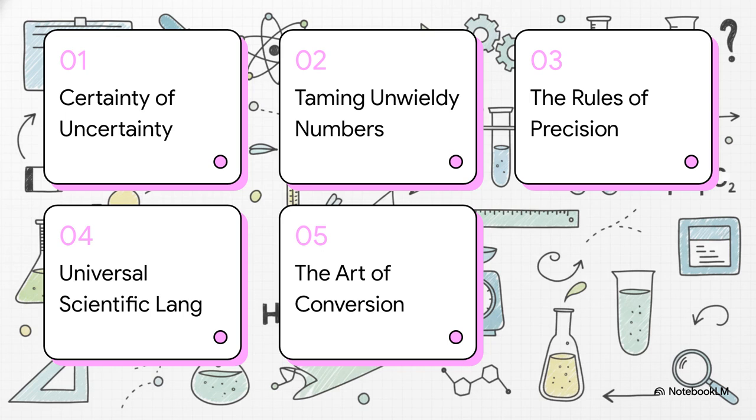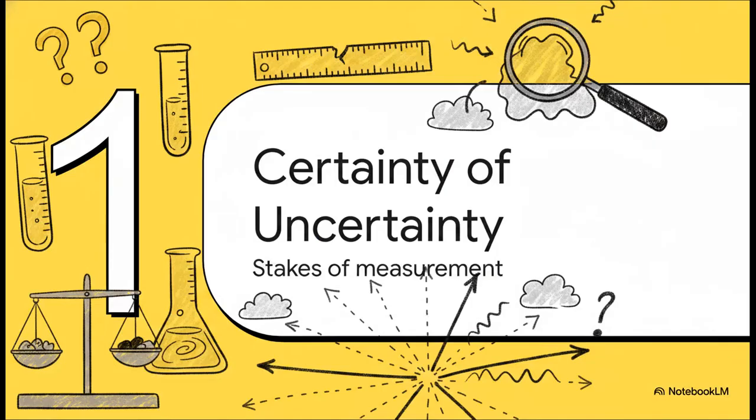First, we'll explore the certainty of uncertainty. Then, we'll tame unwieldy numbers, learn the rules of precision, adopt a universal scientific language, and finally, master the art of conversion. Each one of these concepts is an absolutely crucial building block for understanding the physical world. So let's kick things off with Section 1, the certainty of uncertainty and the stakes of measurement.